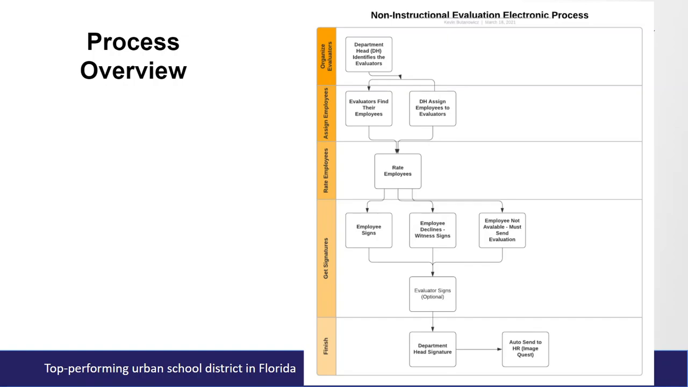Once the employee signs the evaluation, it is locked for editing. After an evaluation has been signed by the employee and a possible evaluator, it goes to the department head for final signature. And once the department head puts their signature on, that evaluation is then sent over to the district personnel files for those employees.